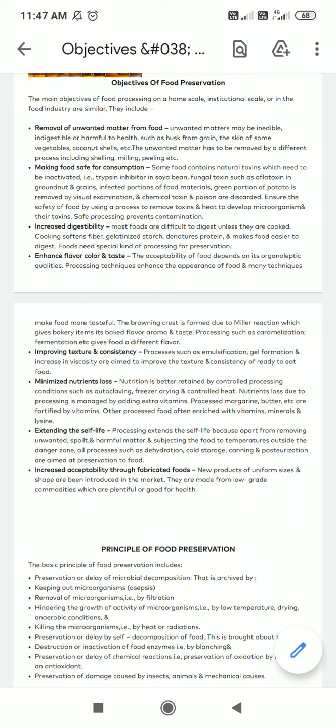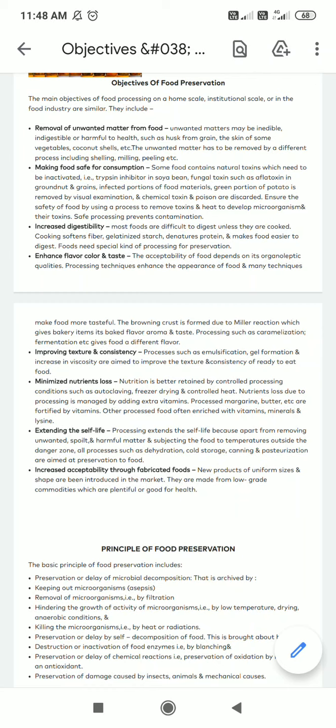For milk it will be pasteurization, because the milk will be pasteurized, and also sterilized, it will be heated to such an extent and then cooled down, so that the aim of pasteurization is to kill the microorganisms and also to render flavor for the milk, right? So the third one is to increase the digestibility. Fourth one is to enhance the flavors, color and taste.